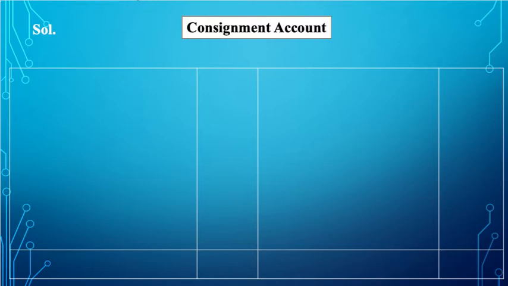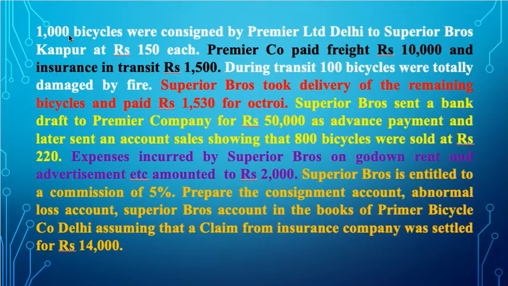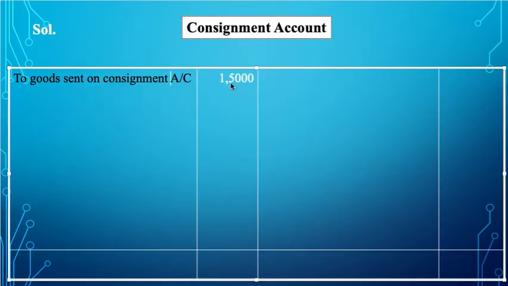So first let us create the consignment account. In the consignment account, what we are going to write down first is the total value of goods which are sent on consignment. If we see here, 1000 bicycles were consigned and the price of each bicycle is 150. So the total value of consignment is 150 into 1000, which is 1,50,000. So we are going to write down the same in the consignment account, that is to goods sent on consignment, and hence the amount is how much?